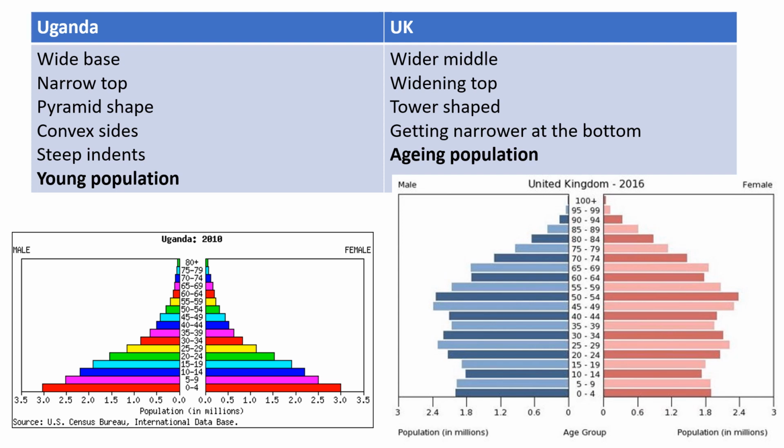The UK's has a much wider middle, and the top is fairly wide. I mean, it does go narrow, doesn't it? But for anybody above the age of 65, there's still quite a lot of people in that age group, so it's got a wider top. It's more tower shaped. It's starting to narrow at the bottom. And this is reflecting an ageing population because there are still quite a lot of people in the age groups above the age of 65. Now look at the number of people above the age of 65 in Uganda. You should notice that the bars are extremely narrow.